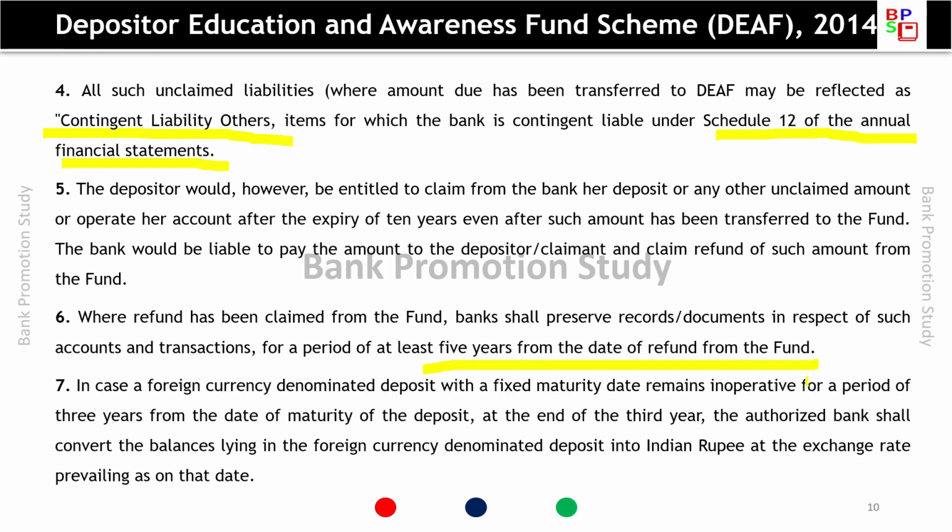In case of foreign currency denominated deposit with a fixed maturity date that remains inoperative for a period of 3 years from the date of maturity, at the end of the third year the authorized bank shall convert the balances lying in the foreign currency denominated deposit into Indian rupees at the exchange rate prevailing as on that date. So if there is an amount in foreign currency and it has been inoperative for a period of 3 years from the date of maturity, then at the end of the third year the bank will convert the amount from foreign currency to Indian rupees at the exchange rate prevailing on that date.